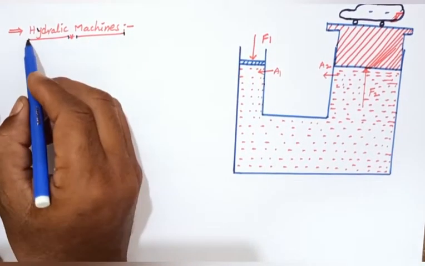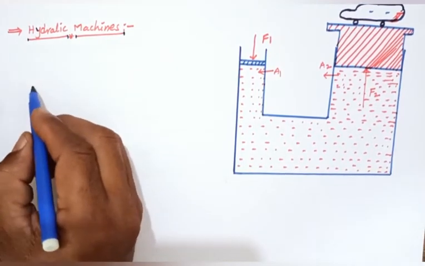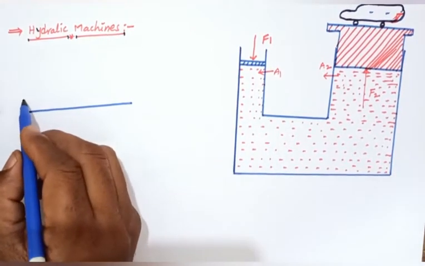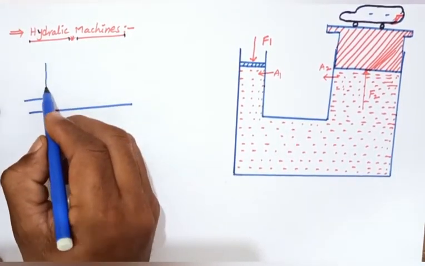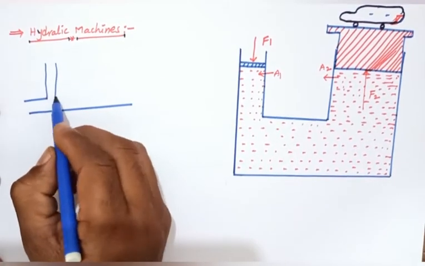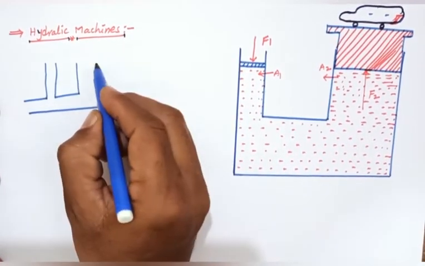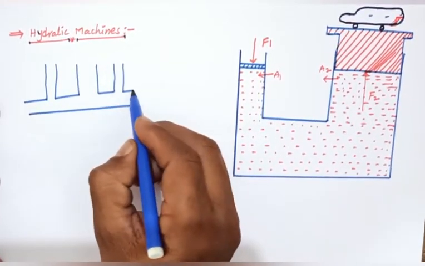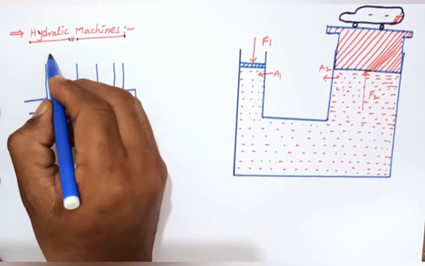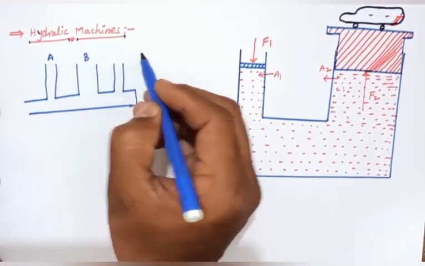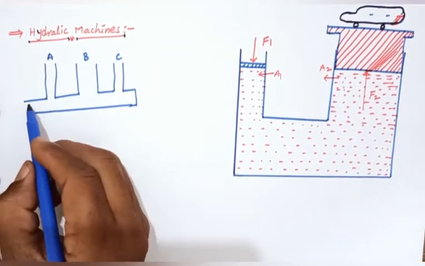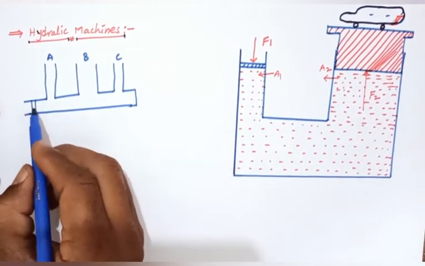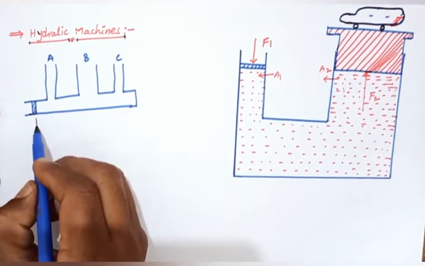First of all, for example, we consider a horizontal piston. Three vessels are connected, so this is one, and another one, and another one. This is A, B and C. Three vessels are connected, one end is closed and at the other end a piston P is connected.